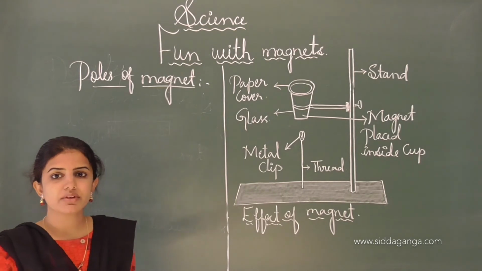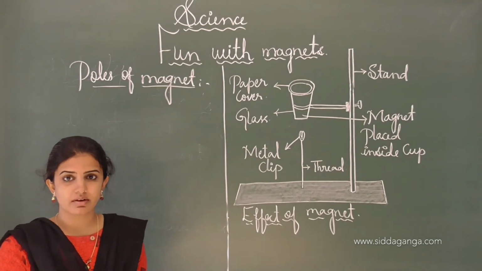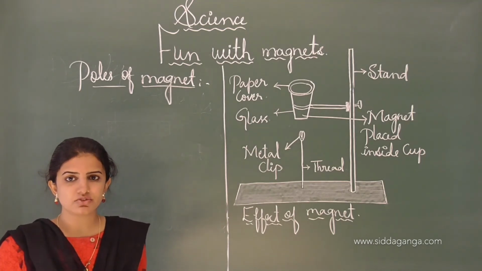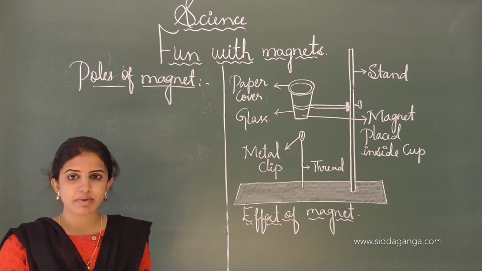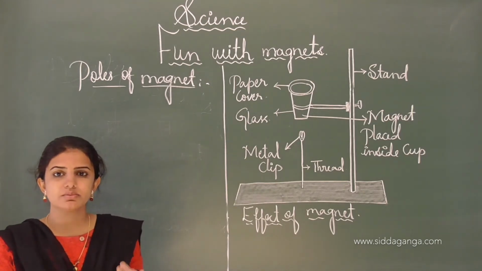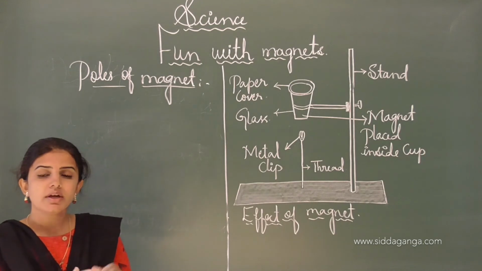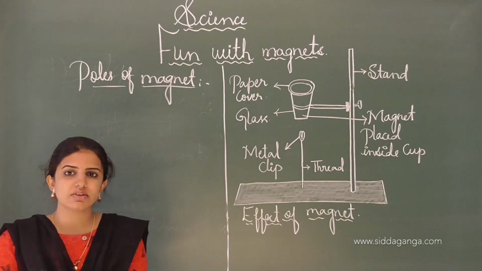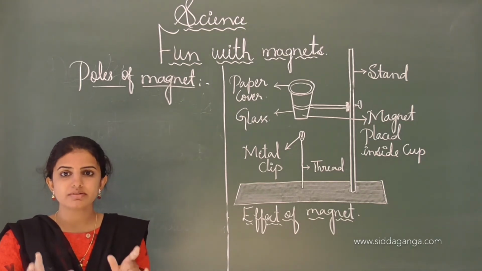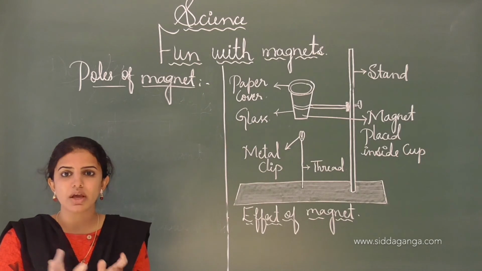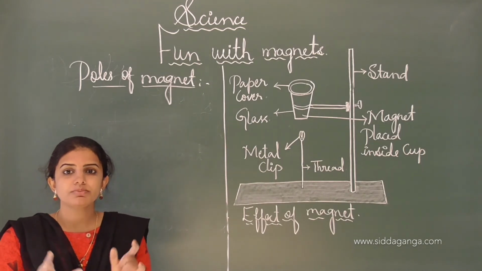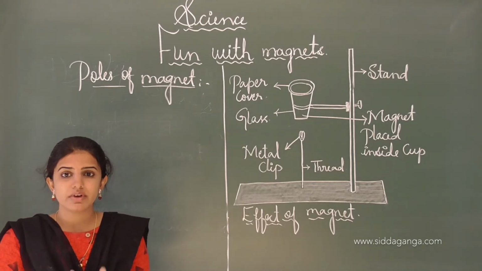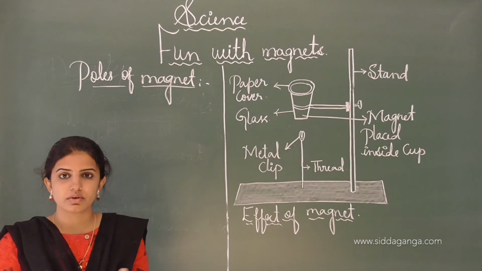Whatever the artificial magnet, the poles will be there, north pole as well as south pole. There are different artificial magnets, like horseshoe magnets, ball and egg magnets, and so on. Different types of magnets have different poles, that is north pole as well as south pole. In such magnets there is only one north pole and one south pole, and they can't be separated or removed.